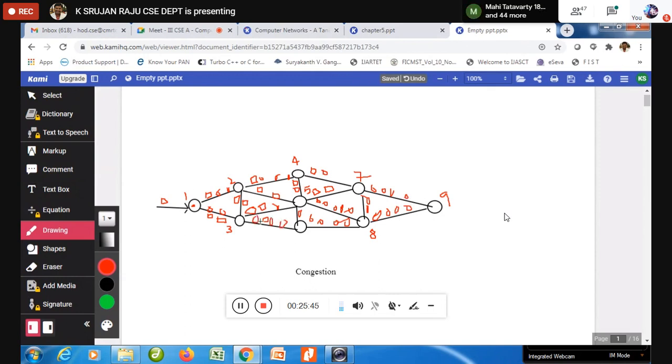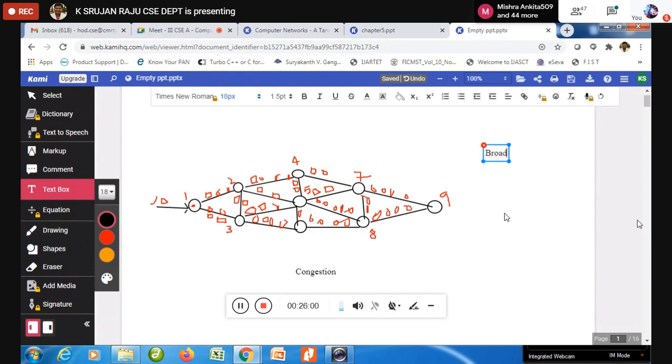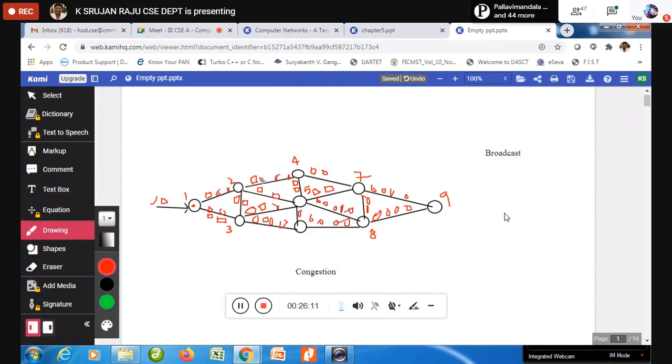Every node is going to receive the data, including the one which has sent it, since it is also getting it back. Now, the ultimately important point is that this is a simple way to broadcast to everyone. Whenever I want to send a message to every node, I can simply use flooding. Each node receives it and sends it on its outgoing lines, except the one it arrived on.